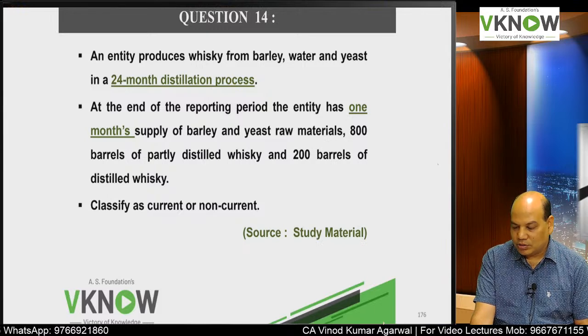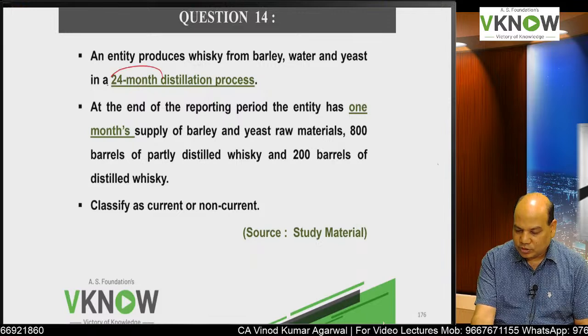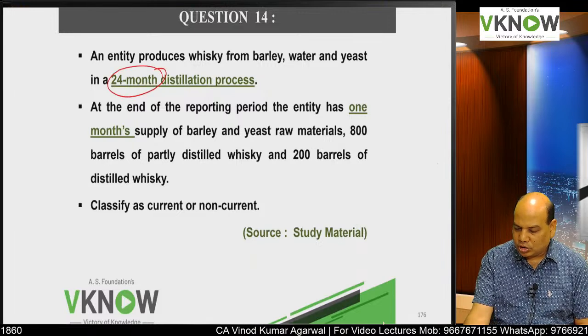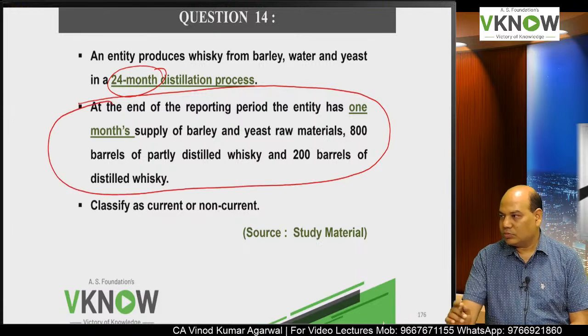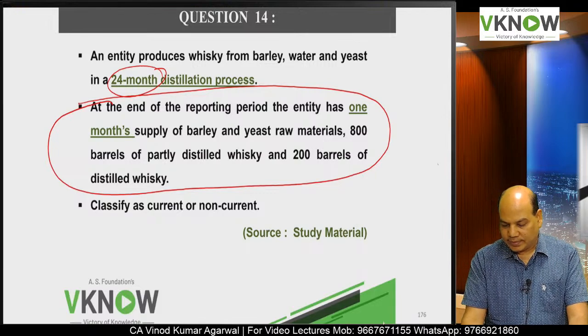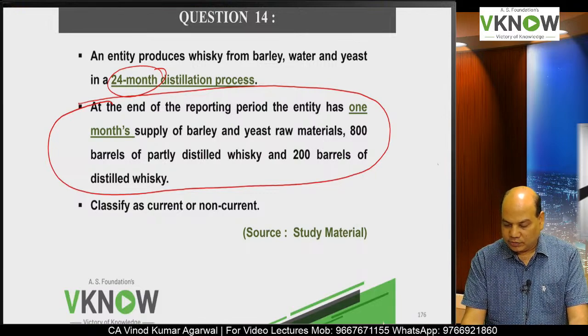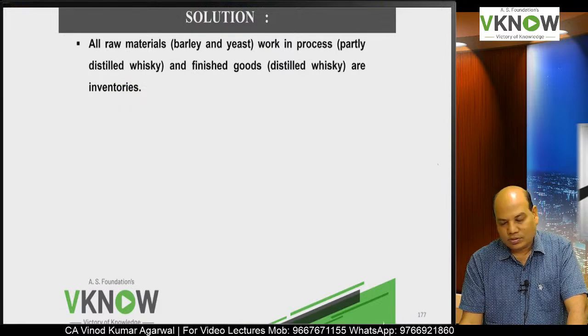Yes, what will be your answer? Current. What is the operating cycle here? 24 months. And normally this will be sold or consumed within the normal operating cycle period. So therefore they will be treated as current. Usually an inventory item you will treat as current.